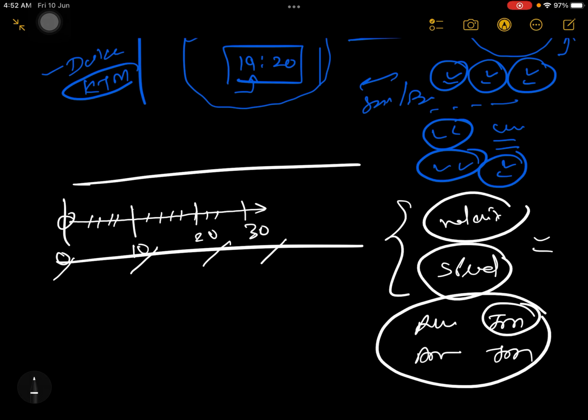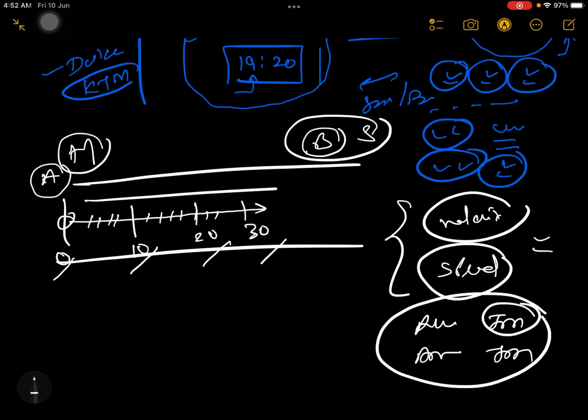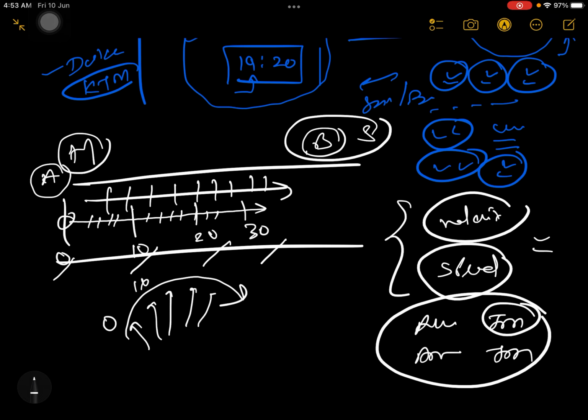Okay, so you are reaching from point A to point B. Suppose this is your house and this is your school. Your point A is house and point B is school. So from point A to point B, when you are reaching, are you running your vehicle with a constant number? No, your number in the speedometer is not constant. Your number was continuously increasing, correct? Earlier 0, then 10, then 20. So the number is continuously increasing.